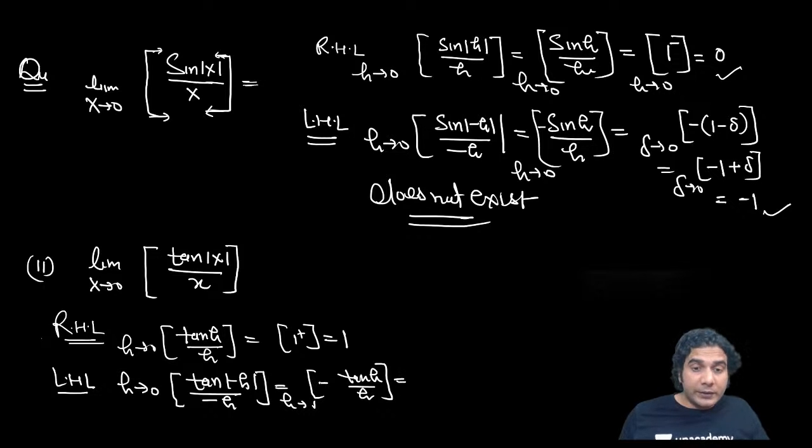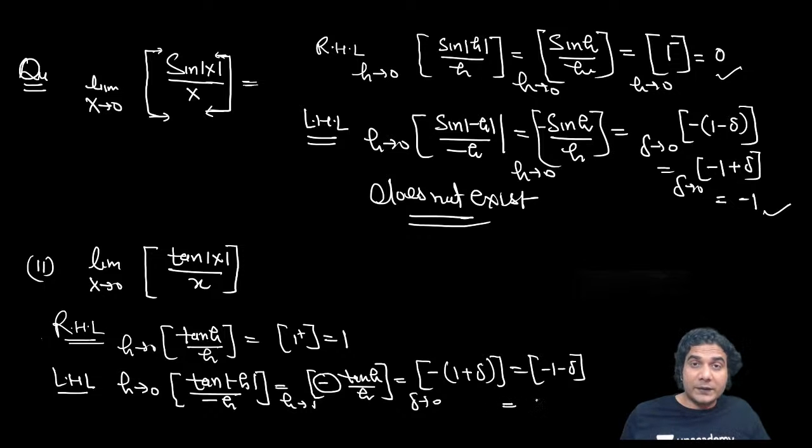Now, because you have a minus sign here, you need to put 1 plus delta, right? So delta approaching 0, and delta is a positive number, okay? So this is minus 1 into 1 plus delta, which is nothing but minus 1 minus delta. So it is between minus 1 and minus 2, right? Slightly lower than minus 1. So the greatest integer of that is going to be minus 2, all right? So the right hand limit is 1, the left hand limit is minus 2. So the limit does not exist.